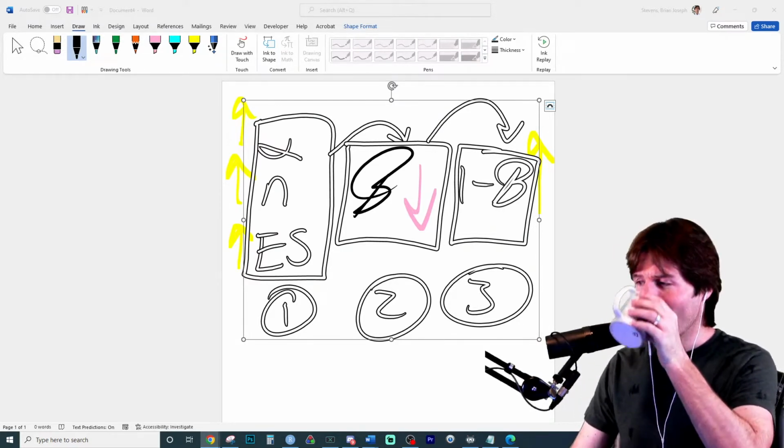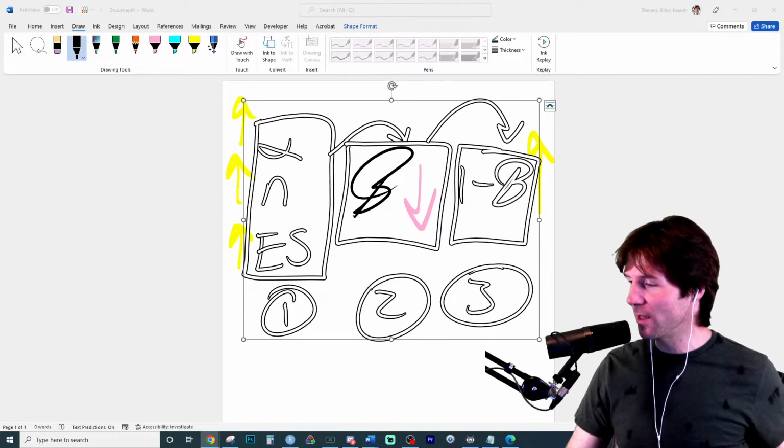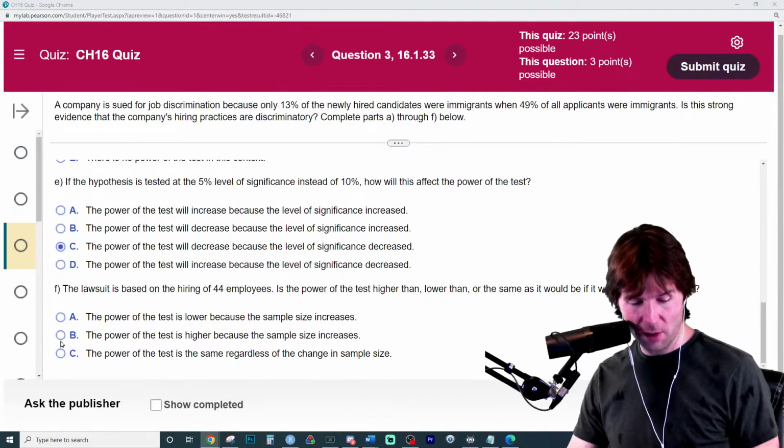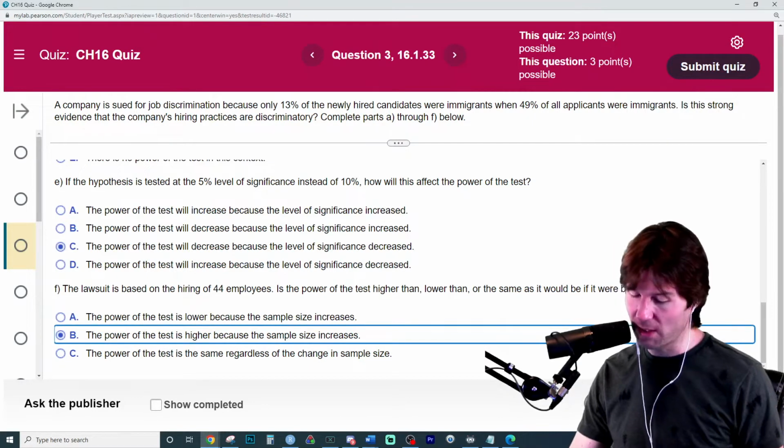So if sample size, great job, Meath. Yes, the power of the test is higher because the sample size increases.